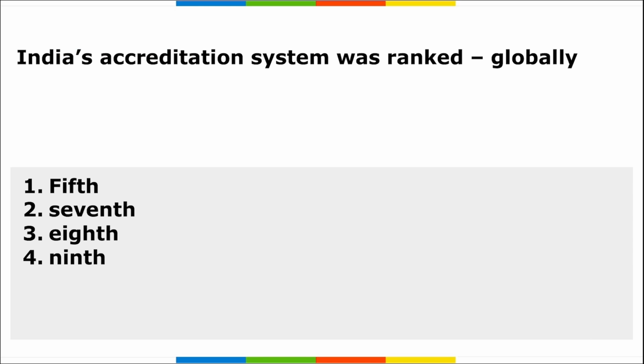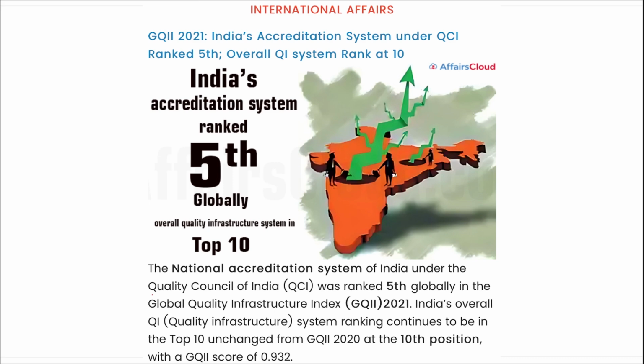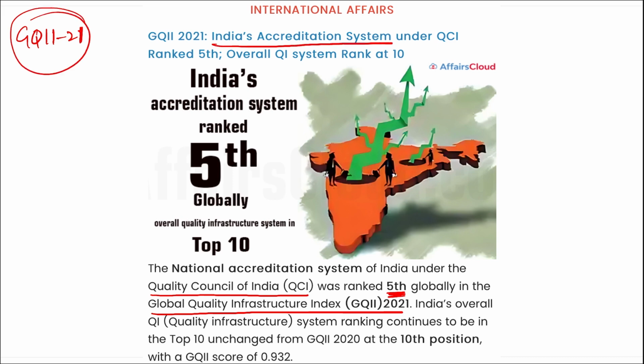Next, recently under the Quality Council of India, the National Accreditation System of India was launched. What is the rank of India's accreditation system? India's accreditation system was ranked 5th globally. I repeat, the National Accreditation System of India under the Quality Council of India was ranked 5th globally in the Global Quality Infrastructure Index 2021. In the Global Quality Infrastructure Index for 2021, what was the rank of India's accreditation system? It was ranked 5th.